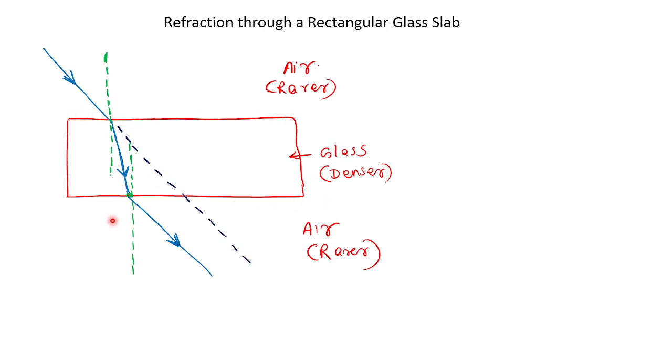Since the glass slab is placed, there is a deviation. The light initially got a refraction and then one more refraction, so it deviated from the actual path. The actual path is this. If the glass slab is not placed, the green colored one will be the actual path. Because of the glass slab, the light deviated from the actual path. You agree with me? Samruddhi, Joshida, clear?